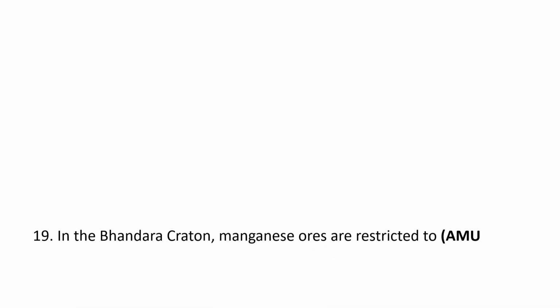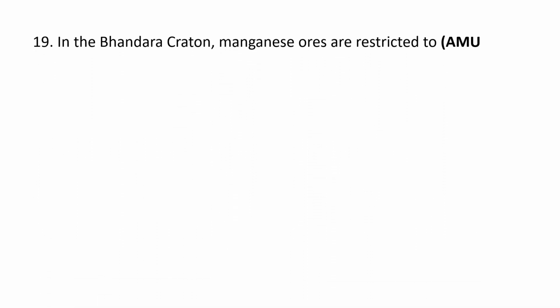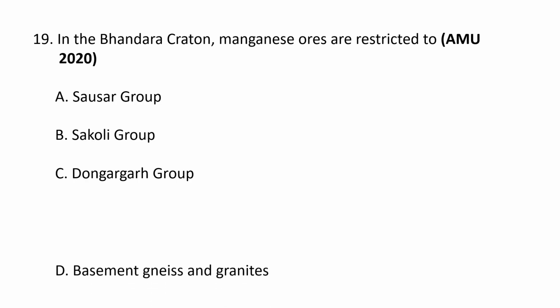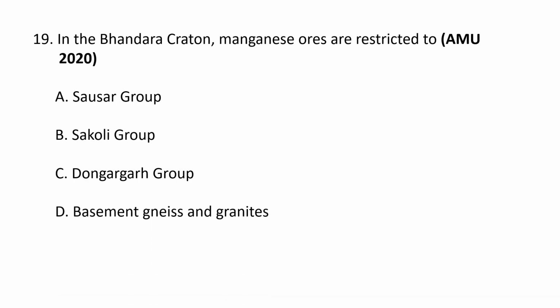Next question. In the Bhandara craton, manganese ores are restricted to A. Sausar group, B. Sakoli group, C. Dongargarh group, and D. Basement gneiss and granites. The correct option goes as A. Sausar group. The major manganese ore deposits of the Bhandara craton are found within the Precambrian rocks of the Sausar group, particularly in the Bhandara district as established by early geological surveys.